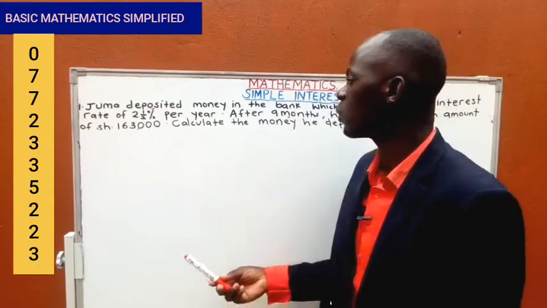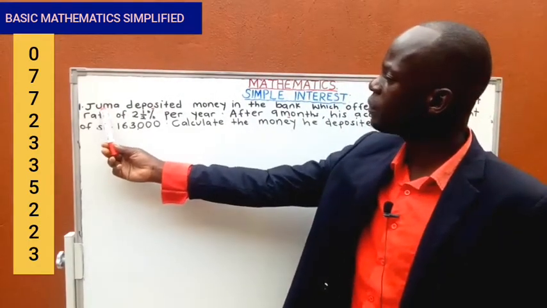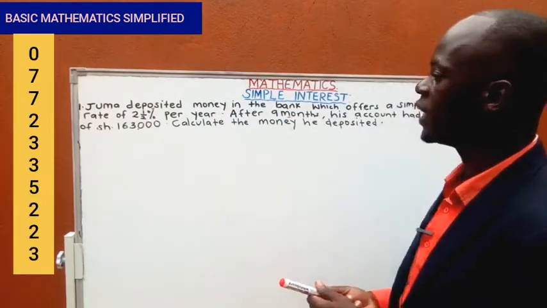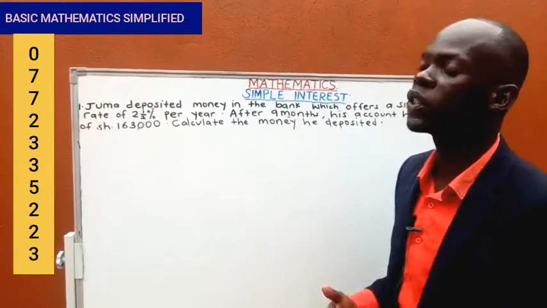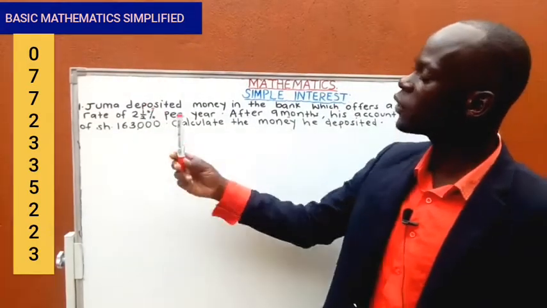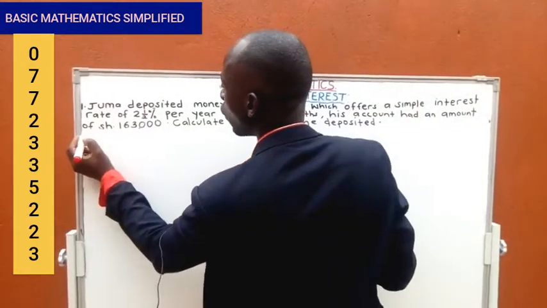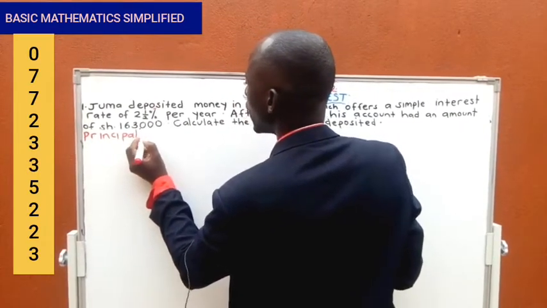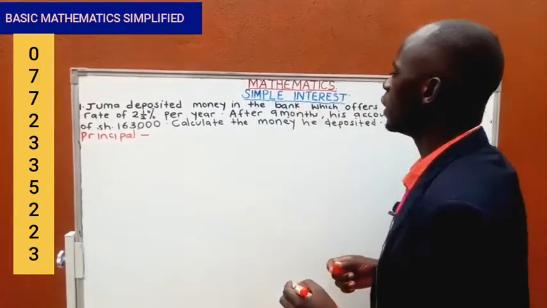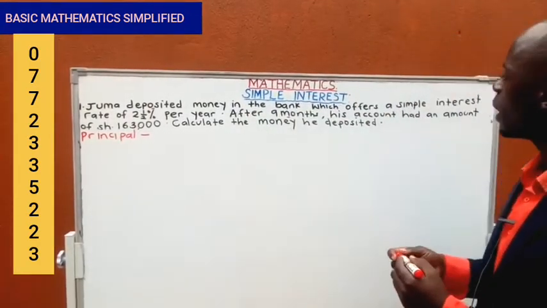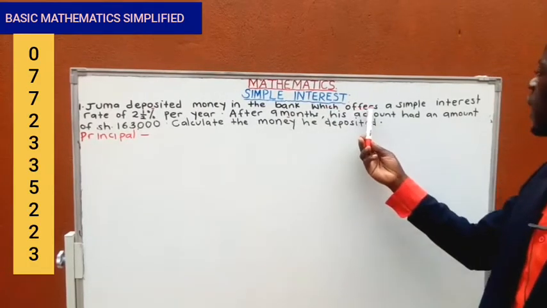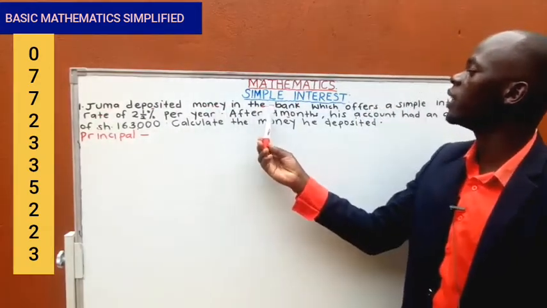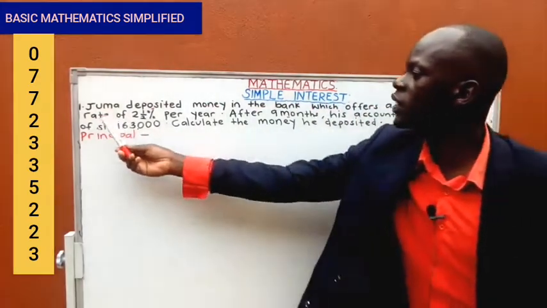In this case, I want to look at this question. They are saying that Juma deposited money in the bank. I told you that with application questions, you always need to move step by step. The money that Juma deposited is what we call the principal. I told you the money that you deposit is what we call the principal. He deposited money in a bank which offers a simple interest rate.